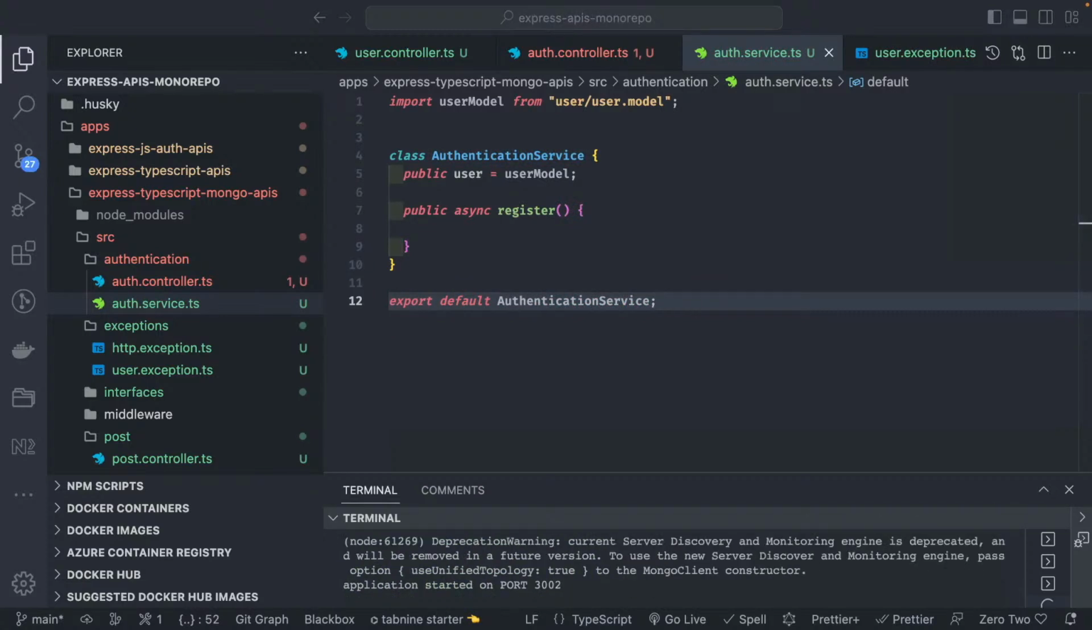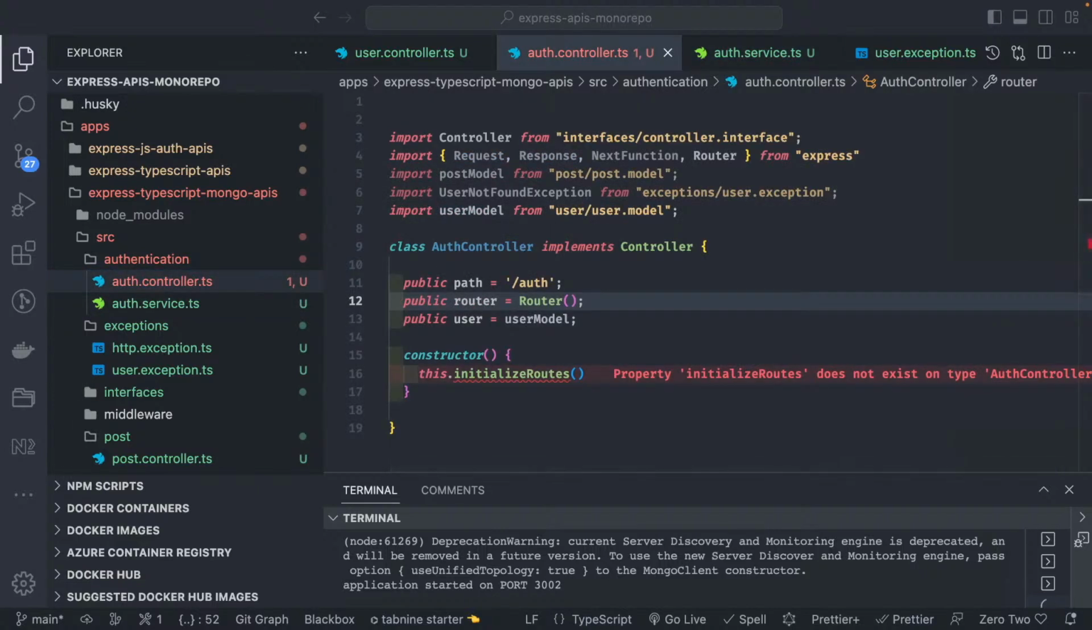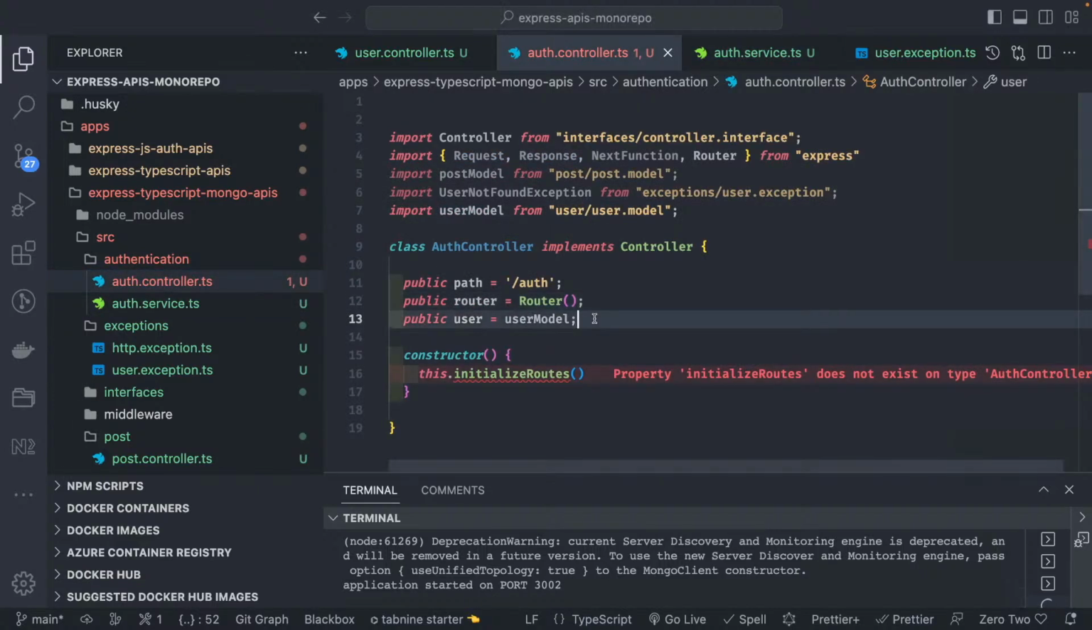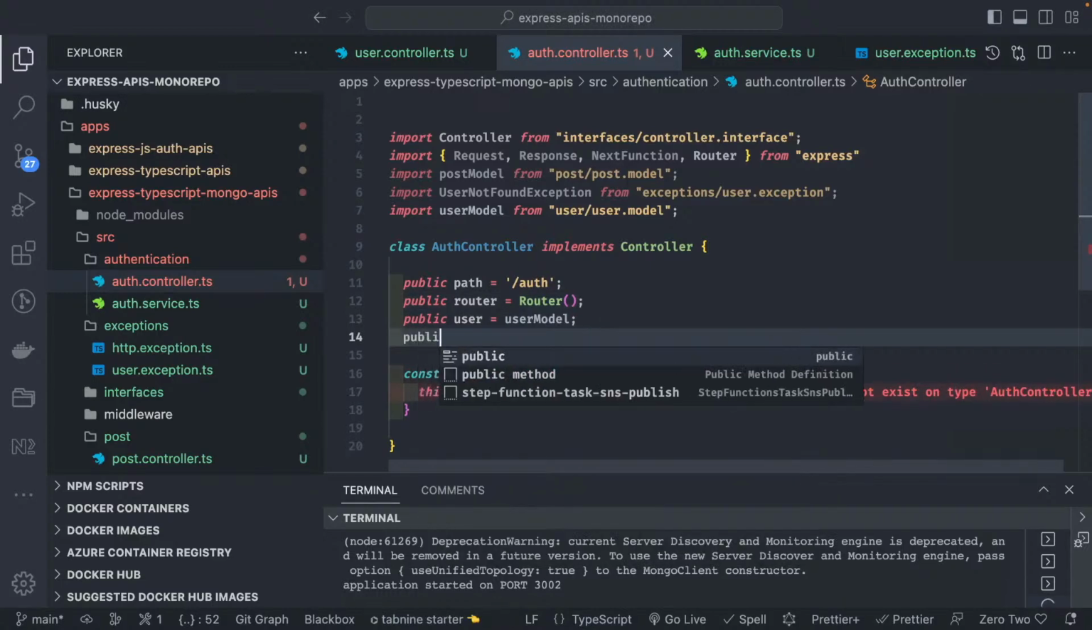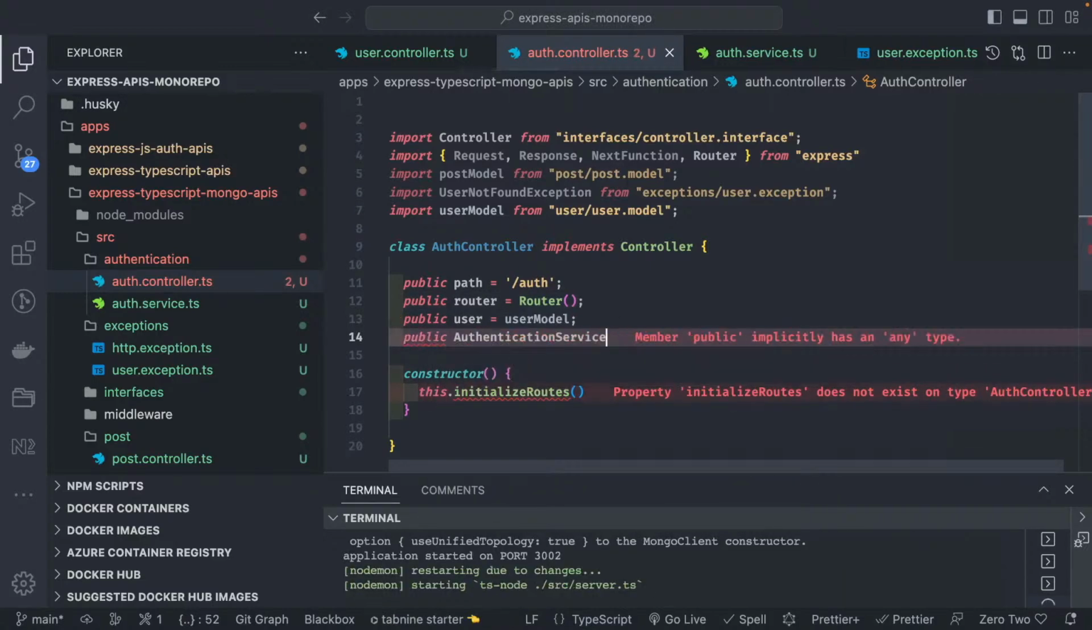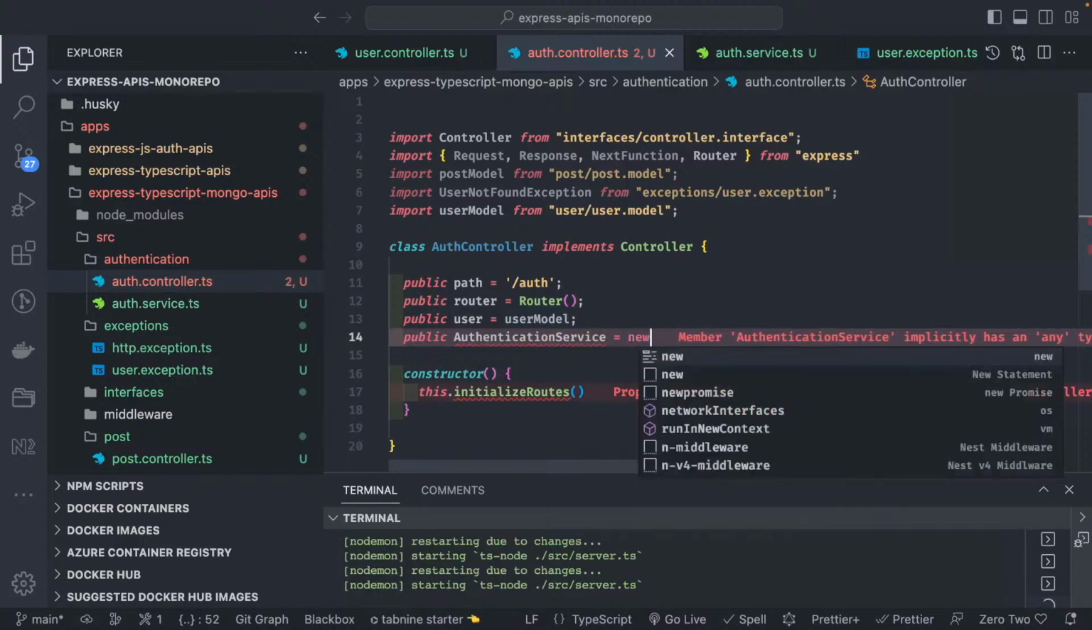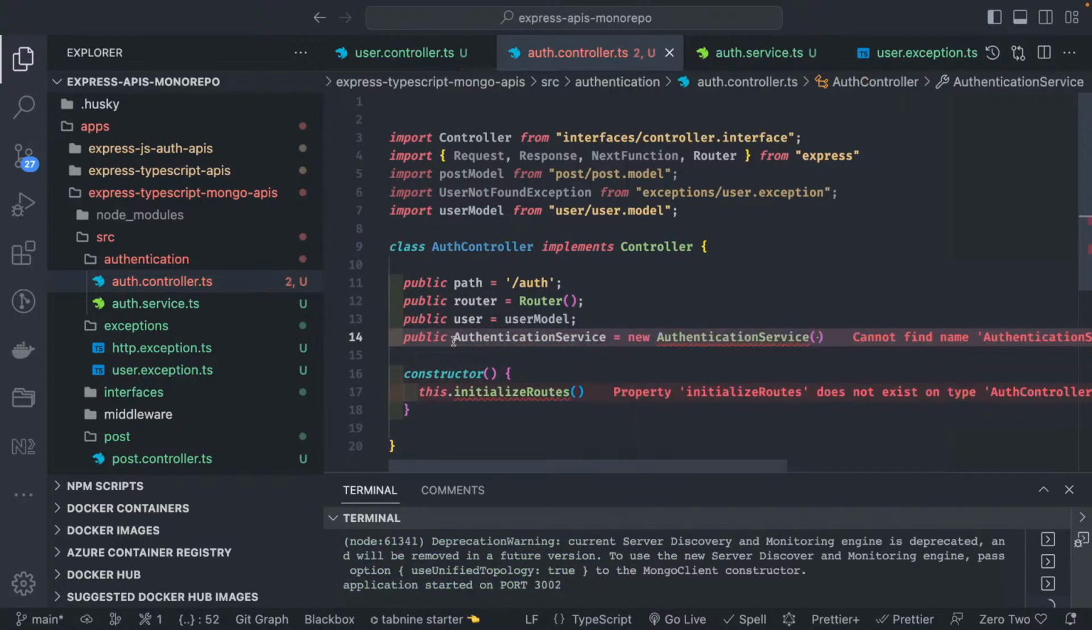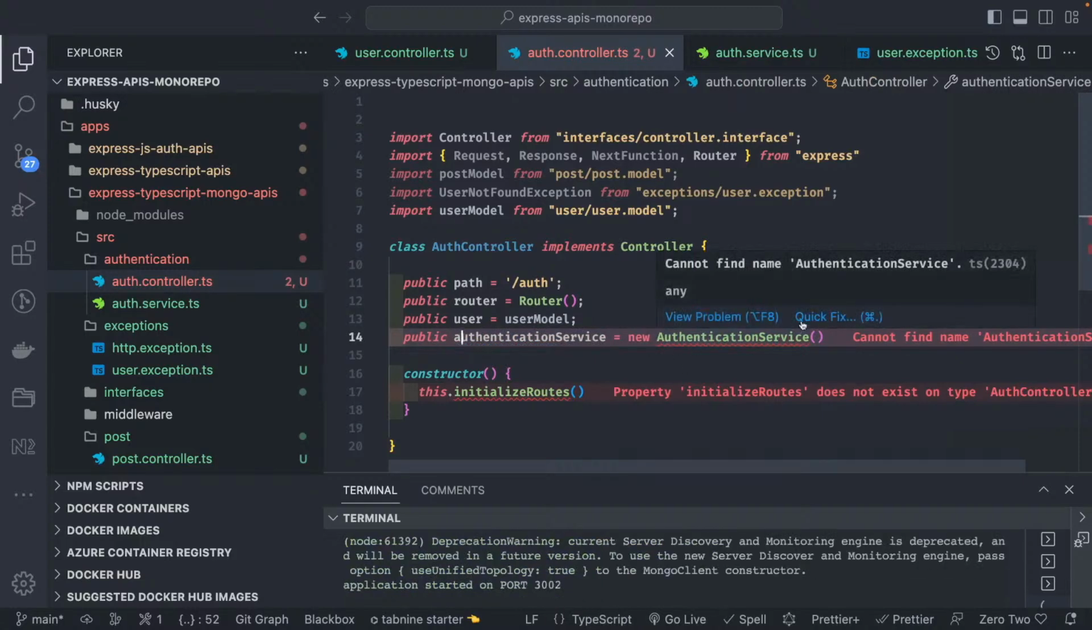So this authentication service, now we can inject this. How will we inject? We are not using any dependency injection mechanism. So this service, we can just add the instance of this inside a controller. And how do we do it? In just the same legacy way. Here I can just do a public authentication service equal to new authentication service. And we can use this authentication service like this.